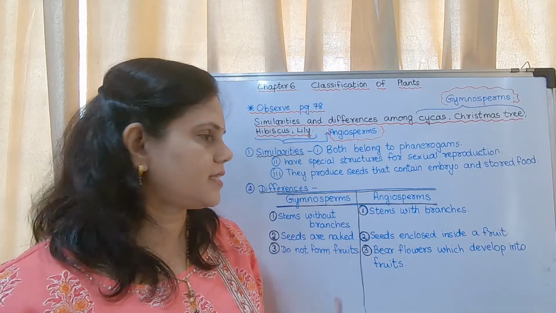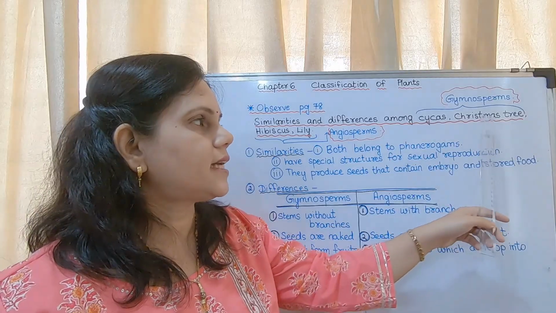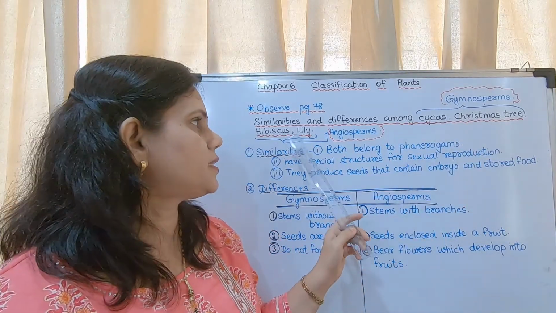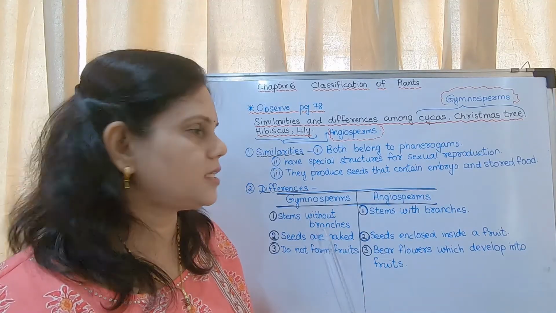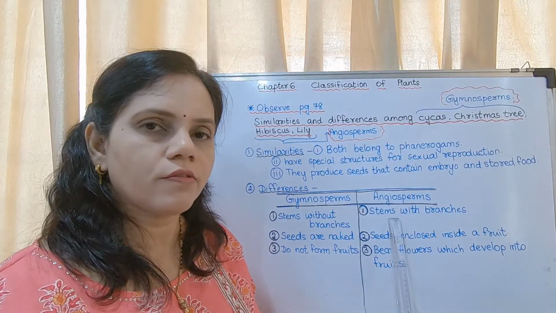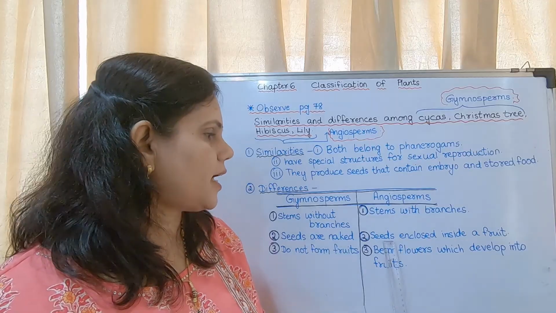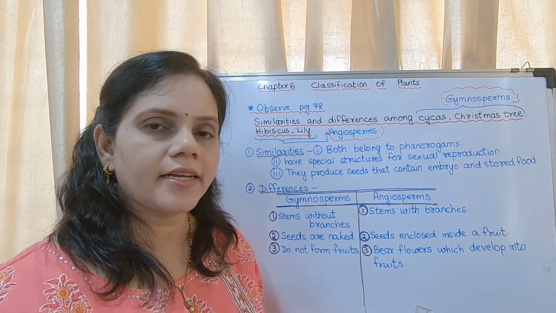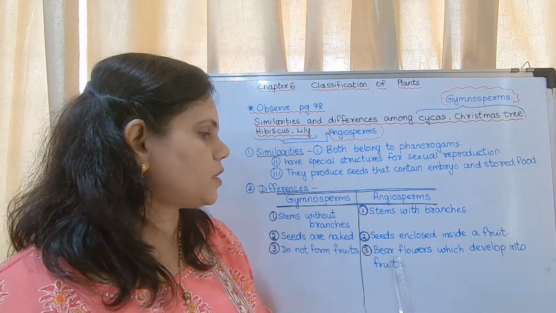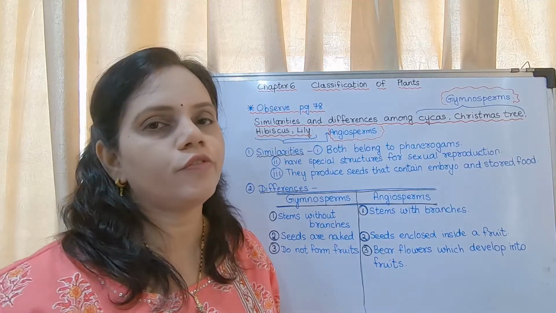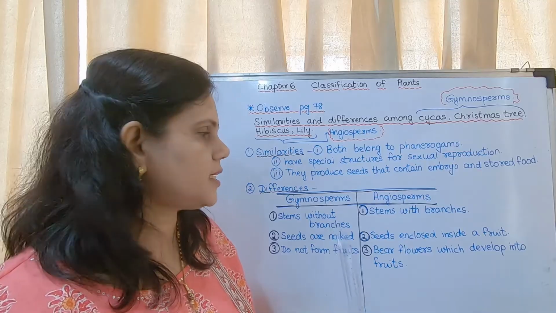Now we will see the differences between gymnosperms and angiosperms. Cycas and Christmas tree are gymnosperms. Hibiscus and lily are angiosperms. Gymnosperms have stems without branches. Angiosperms have stems with branches. In gymnosperms, seeds are naked. In angiosperms, seeds are enclosed inside a fruit. Gymnosperms do not form fruits. Angiosperms bear flowers which develop into fruits. I repeat, gymnosperm stems are without branches.